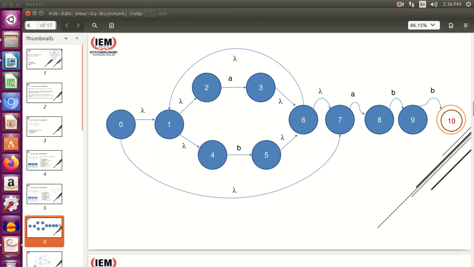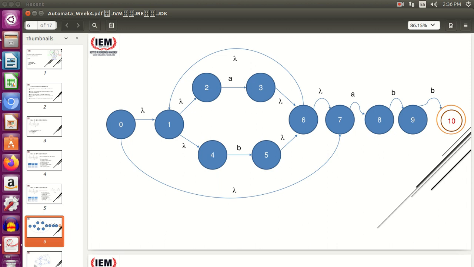Ma'am, here the starting state is 0. From 0 to 1, 1 to 2, and 2 to 4, there will be two initial states actually. So here we can eliminate 0 and 2, which is not needed because they are none.